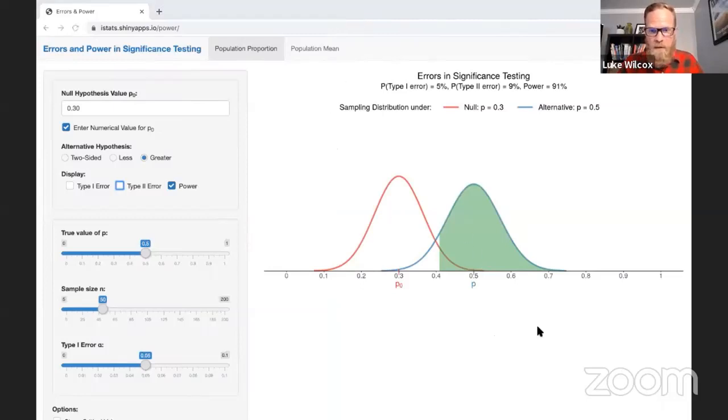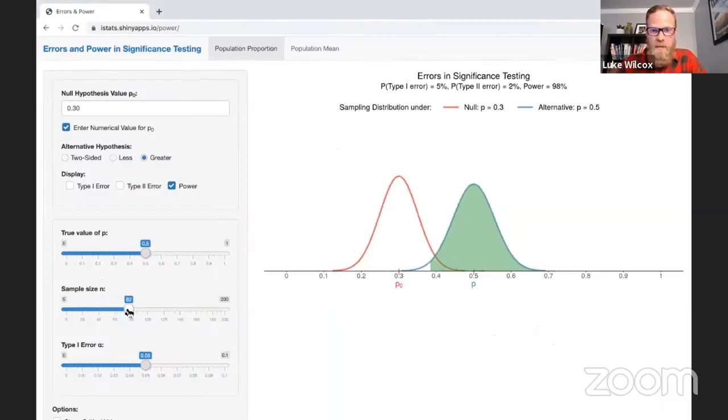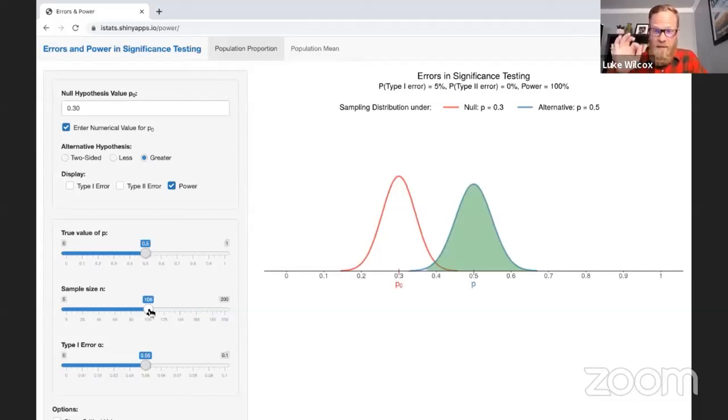So let me start with the sample size. And you can probably guess what's going to happen here. If you want your significance test to make the correct conclusion at the end, do you think it would be better to have less or more in your sample size? And I hope you say that you would want a higher sample size. So notice what happens when I start to increase my sample size. As I increase the sample size, what's happening to that power? Now I've got power all the way up to 99%, right? So clearly, increasing the sample size is going to increase the power.